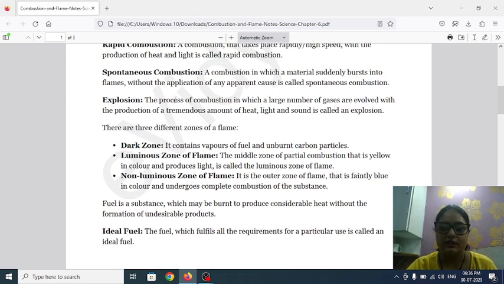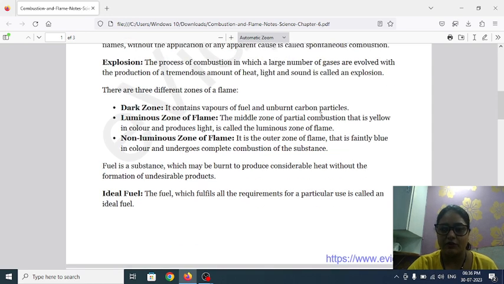Explosion: the process of combustion in which a large number of gases are involved, with the production of a tremendous amount of heat, light and sound, is called an explosion. Like the burning of crackers is called an explosion, because here sound is also produced, and a large amount of heat and many gases are generated.